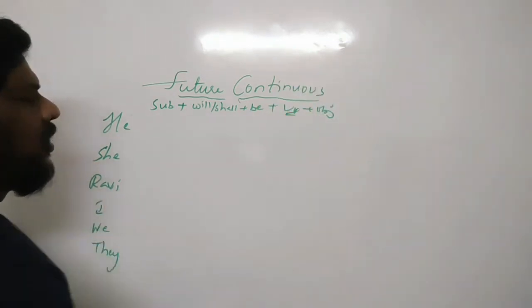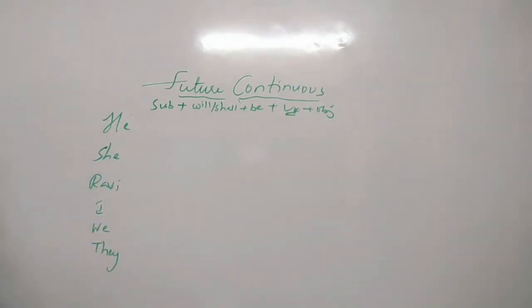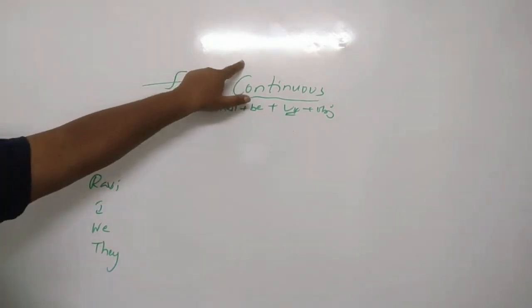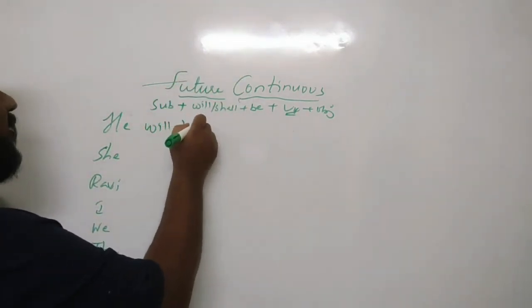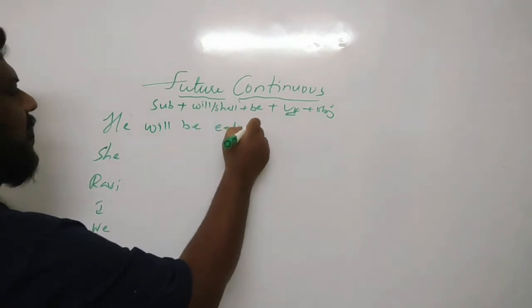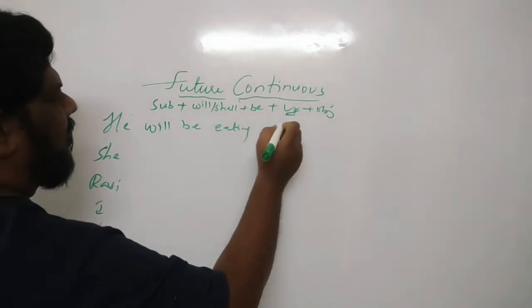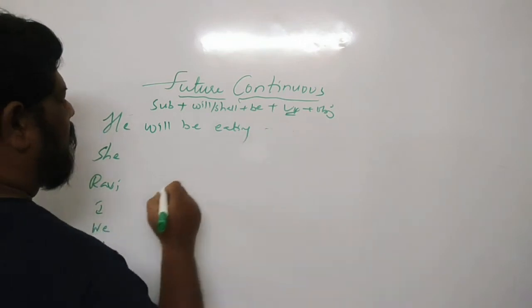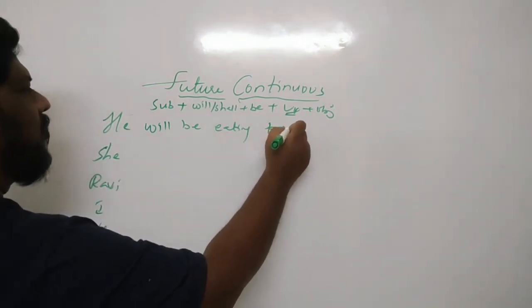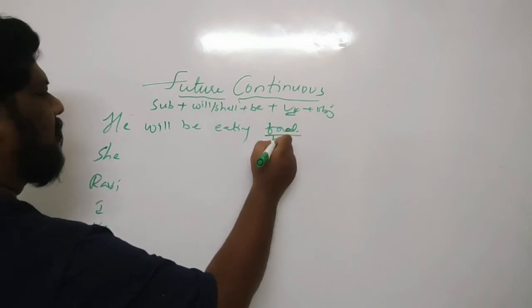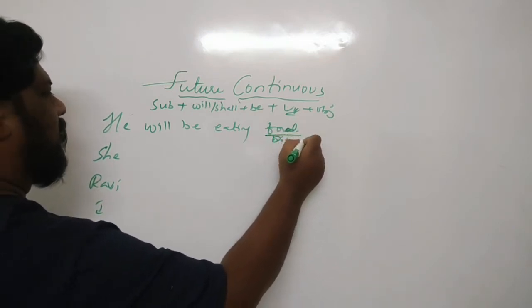So here we are going to use the V4 because it is continuous, it is progressive. So he will be eating some biryani tomorrow. Okay, so he will be eating food tomorrow. He'll be eating some biryani tomorrow, you can say.